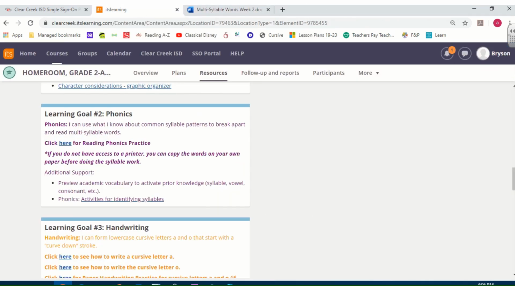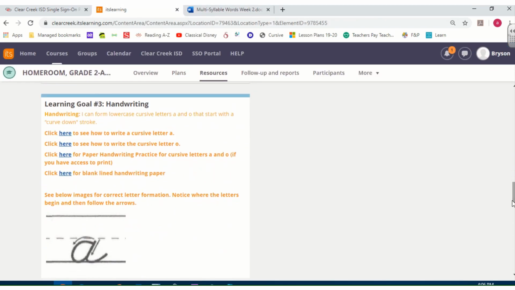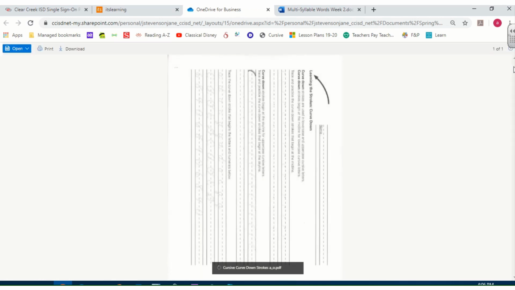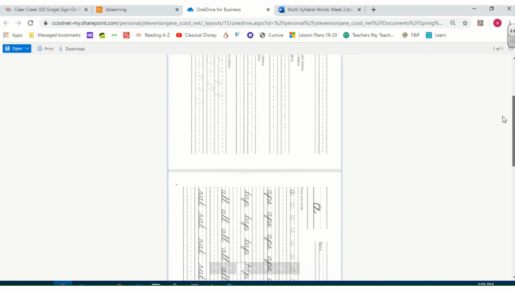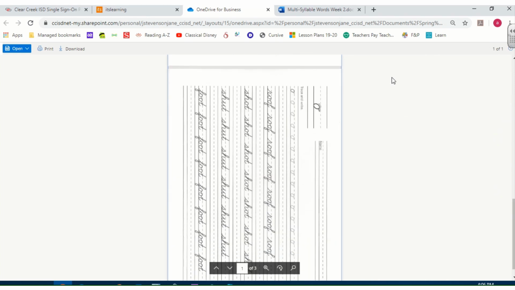Back to It's Learning. The next part, Learning Goal 3, is handwriting. Make sure that you click on these videos and hit the play button. There's also some paper handwriting practice for you. It's got the cursive strokes, the letter O, and the letter A as well. You can print those off at home.